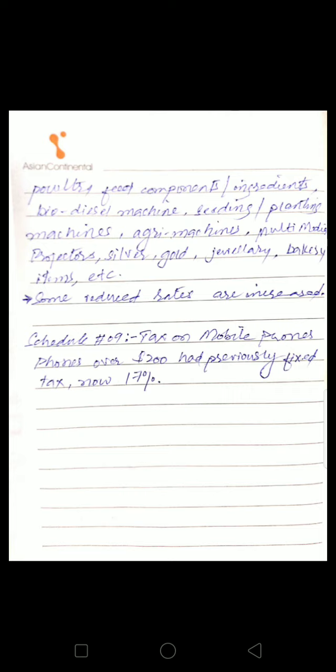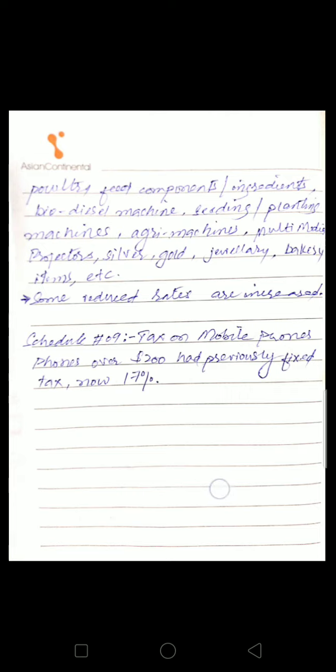Okay, now schedule number 9. Schedule number 9 is related to the tax on mobile phones. Mobile phones whose value is over $200, they were previously fixed. Now it is charged at 17%.